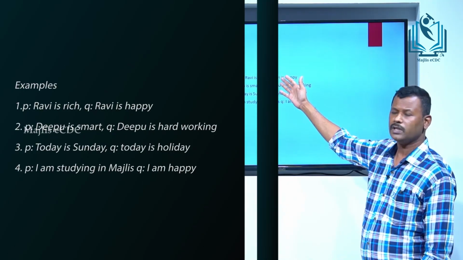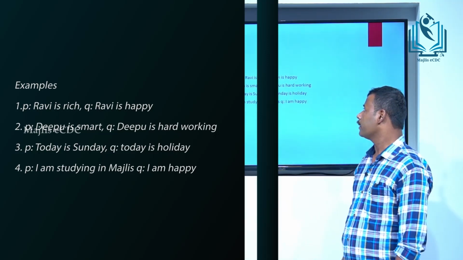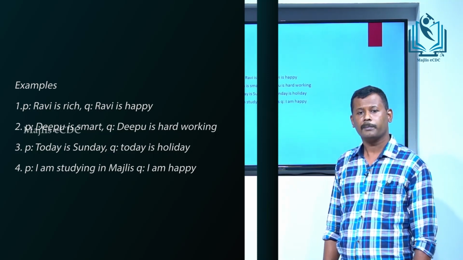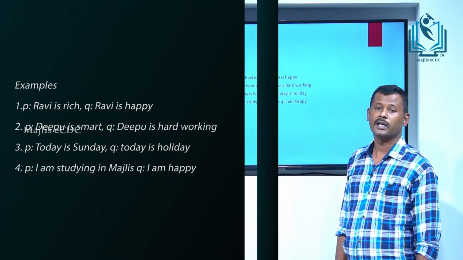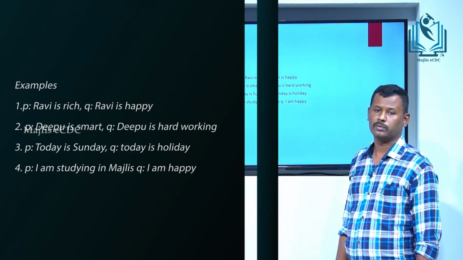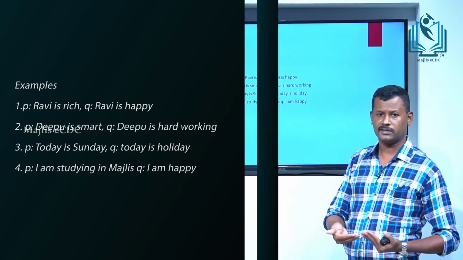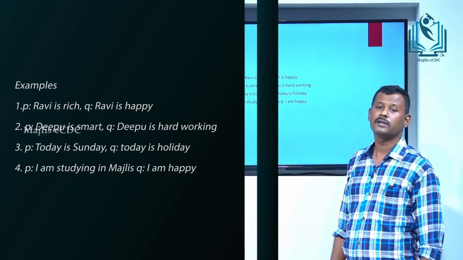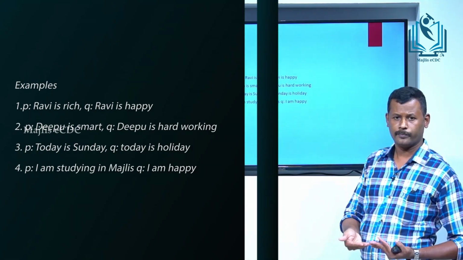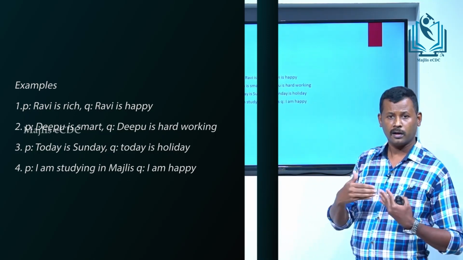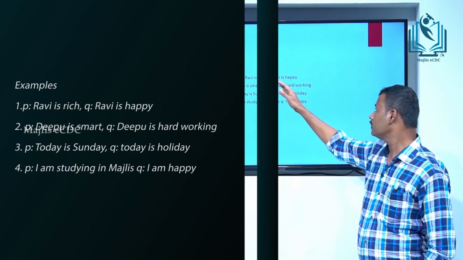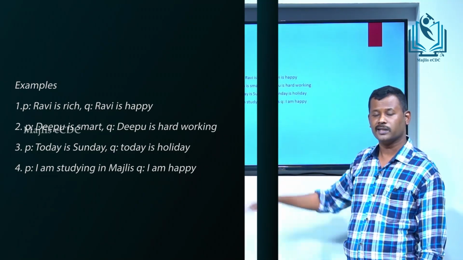Example. First example: P, Ravi is rich. Q, Ravi is happy. We say P implies Q: if Ravi is rich, then Ravi is happy. The statement Ravi is rich is true, and the statement Q, Ravi is happy, is true. Then the statement P implies Q is true.